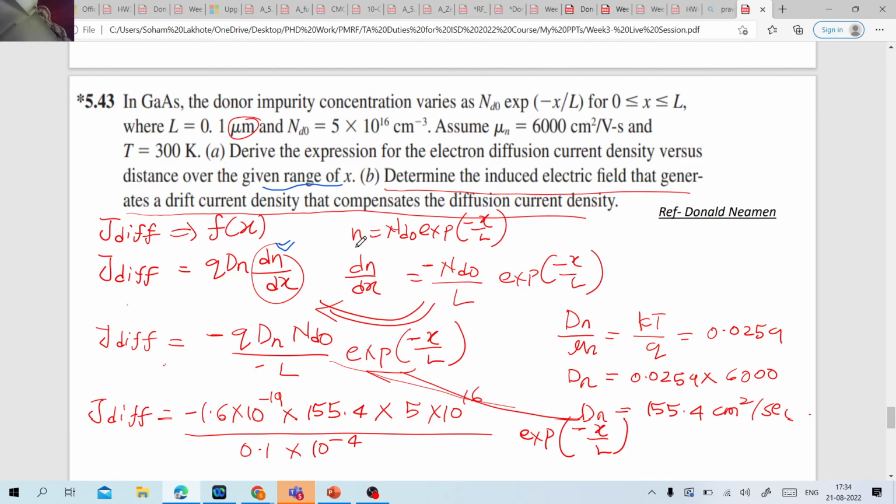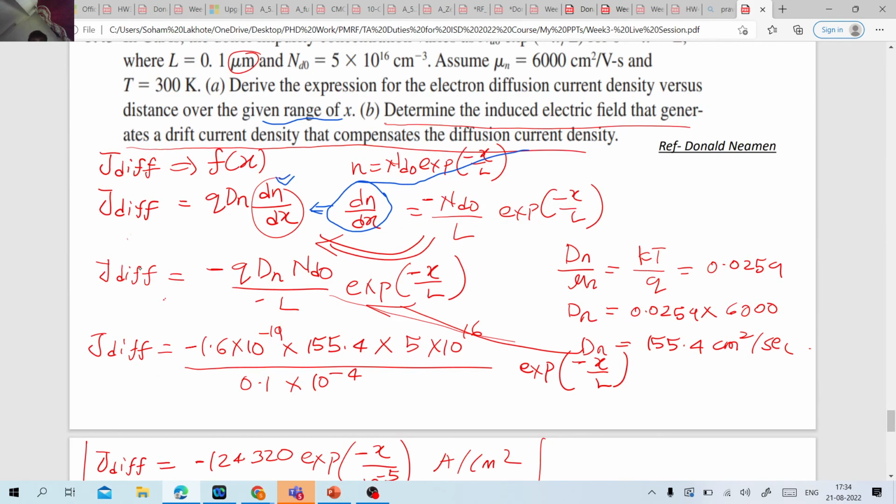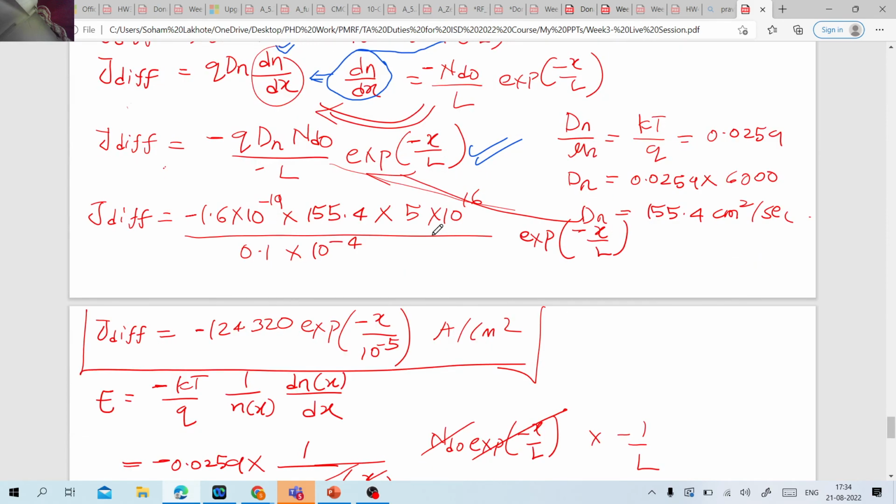So we know the expression of n as a function of x. You can calculate the dn by dx, and you just put it over there. So you will be left with this expression. After you substitute all the values, you will be left with this equation, maybe number a, correct?